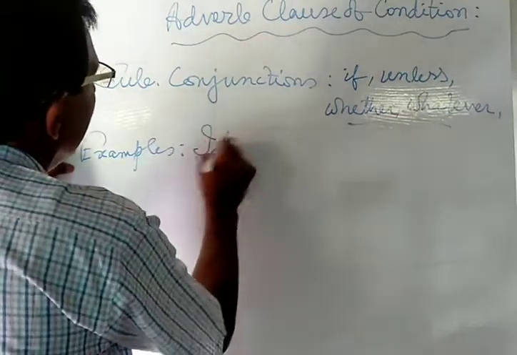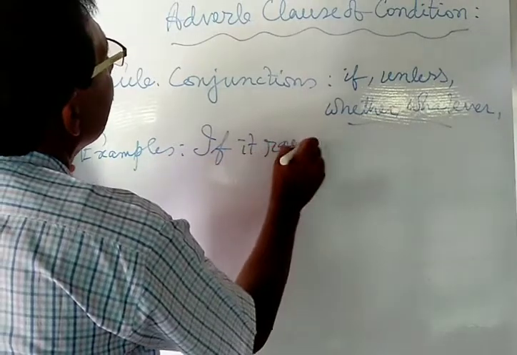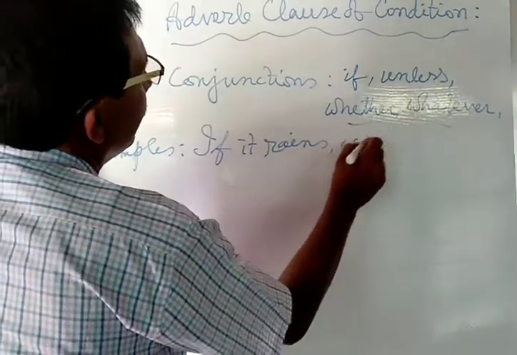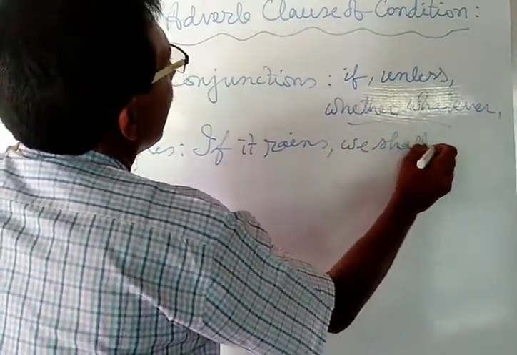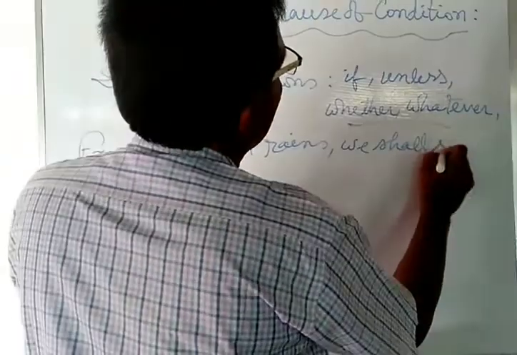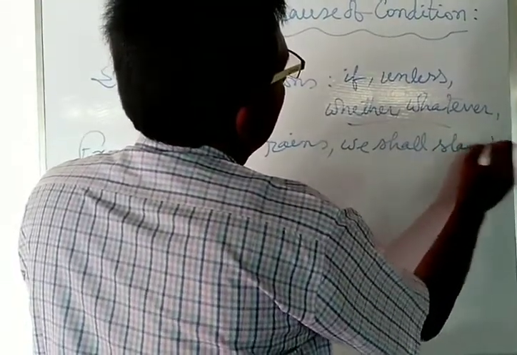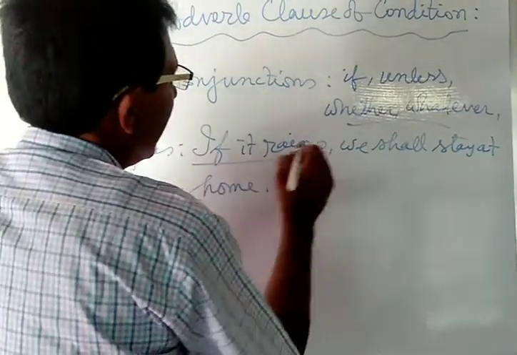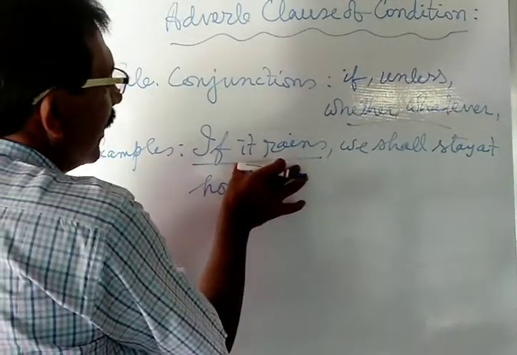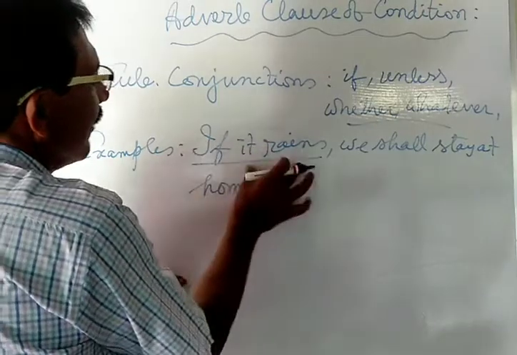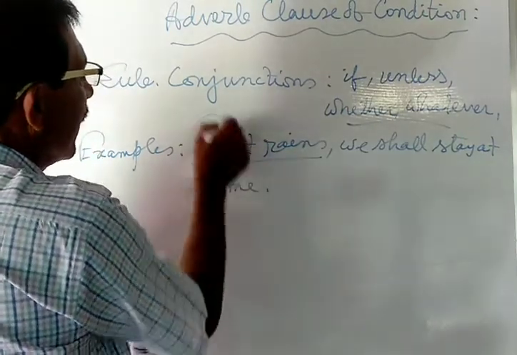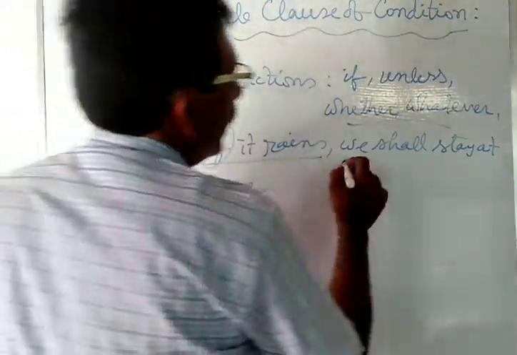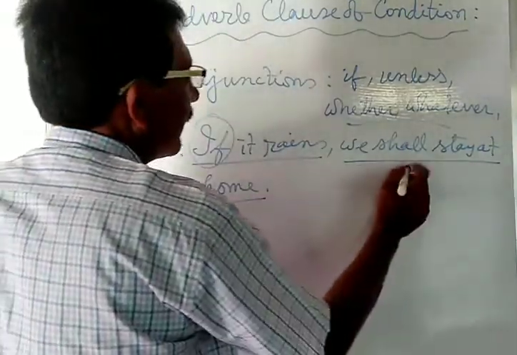Suppose, if it rains, we shall stay at home. If it rains, this is the subordinating clause. Here the subordinating clause is introduced with the subordinating conjunction if. We shall stay at home, this is the principal clause.